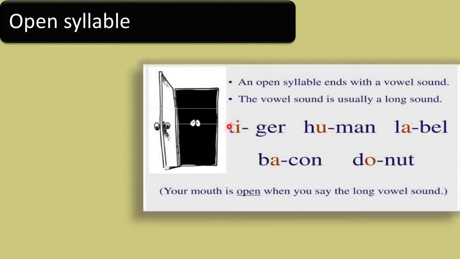Ti is a syllable which ends with a vowel sound. If a syllable ends with a vowel sound, then that is said to be an open syllable, and generally the vowel sound is a long sound.